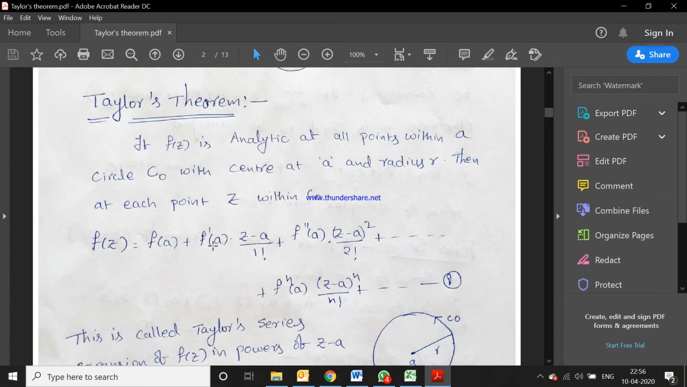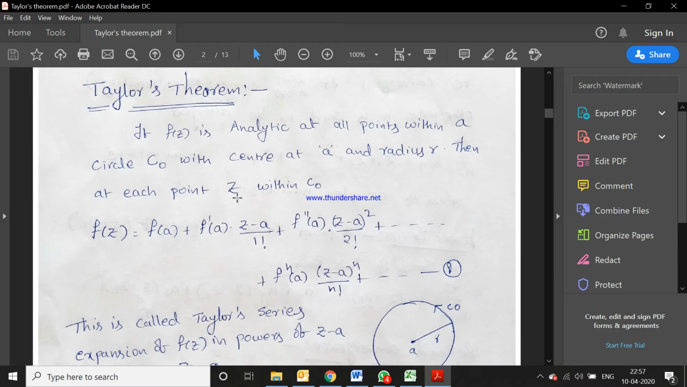The statement for Taylor's theorem is: if f of z is analytic at all points within a circle C0 with center at a and radius R, then at each point z within C0, f of z is equal to f of a plus f dash of a into z minus a by 1 factorial plus f double dash of a into z minus a whole square by 2 factorial plus so on, plus the nth term f power n of a, meaning the nth derivative of f at a, into z minus a whole power n by n factorial plus so on.